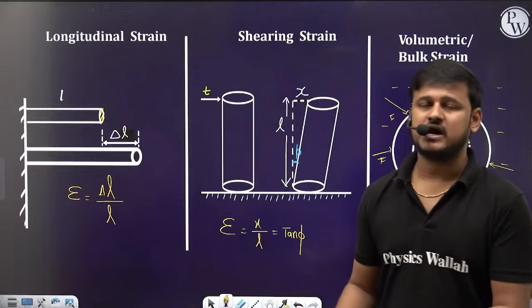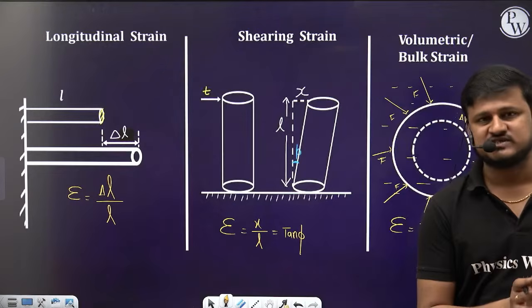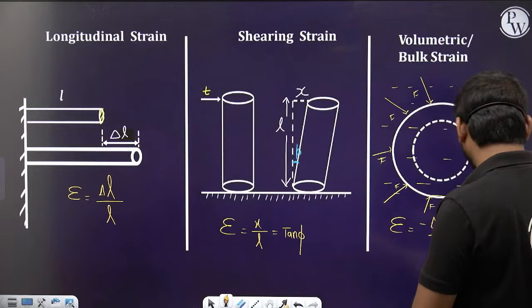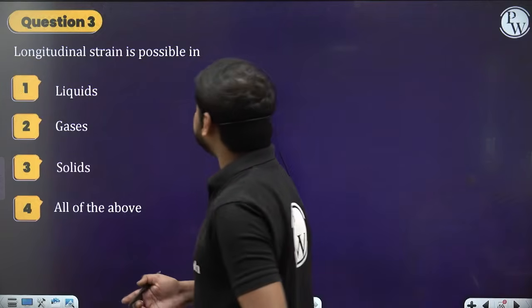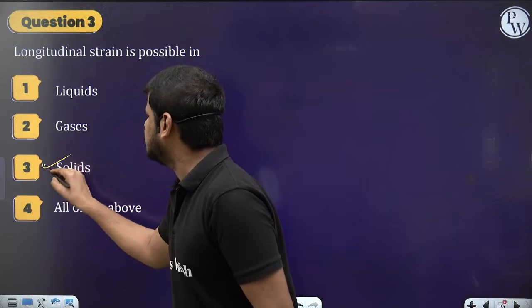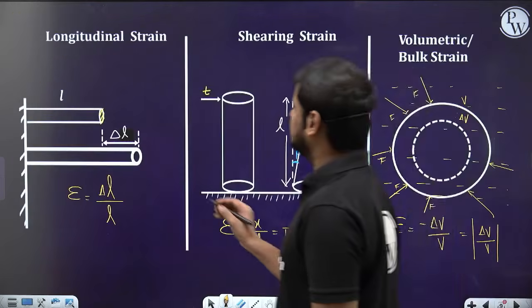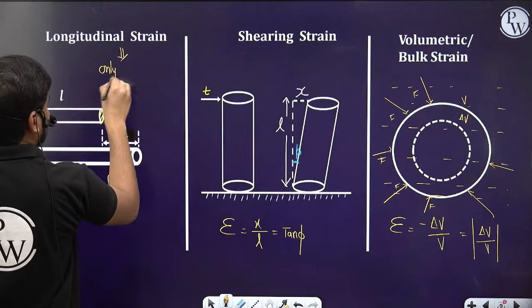So now we have understood what is strain and what is stress, and what are the types of stress and what are the types of strain, right? So let's move further. This longitudinal strain is possible only in solids, always. The longitudinal strain is possible only in solids.